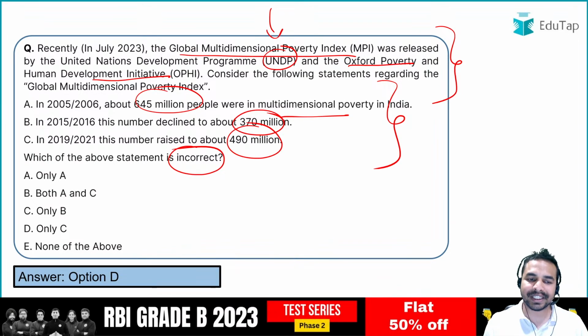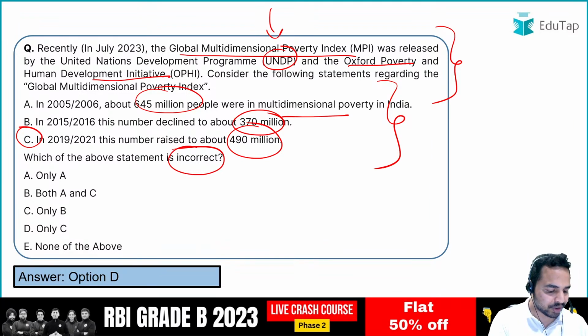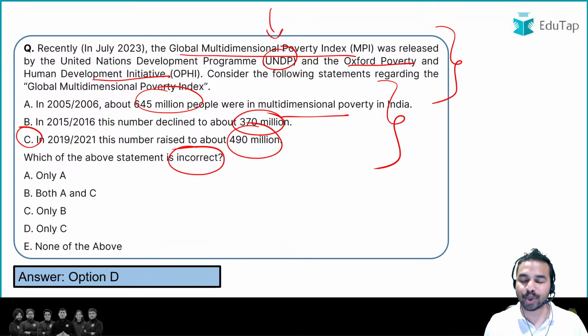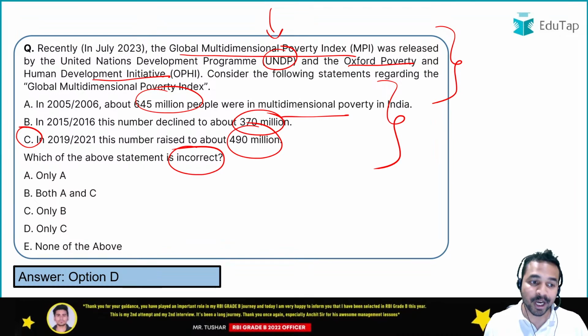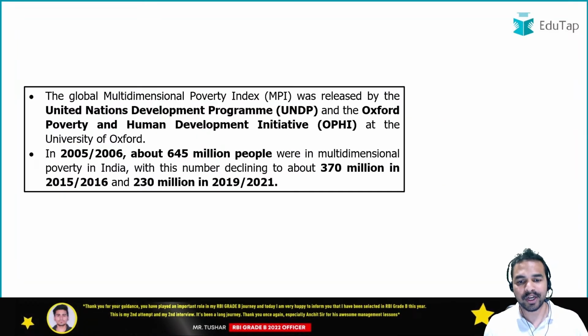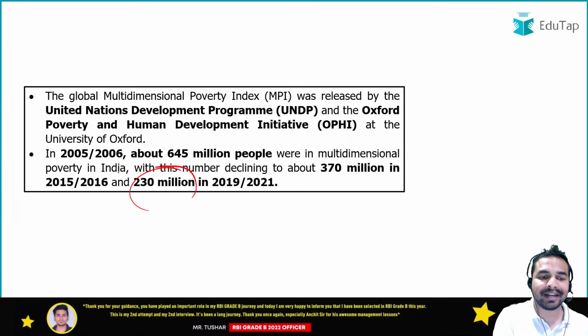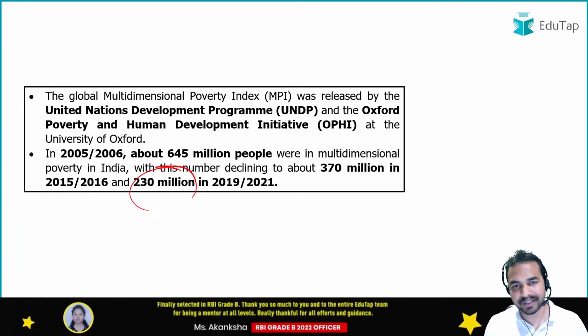So guys, here option D is the right answer. Only statement C is the one which is incorrect. So what is the number which is going to make this statement correct? Can you guys tell me that in the chat box? So the number has basically decreased to 230 million. That's absolutely right. When I talk about the 2019 to 2021 levels, this basically is 230 million, and that is why statement C is the incorrect part.